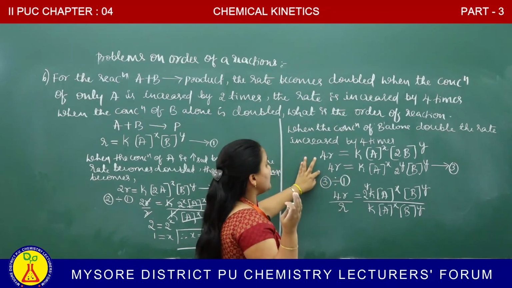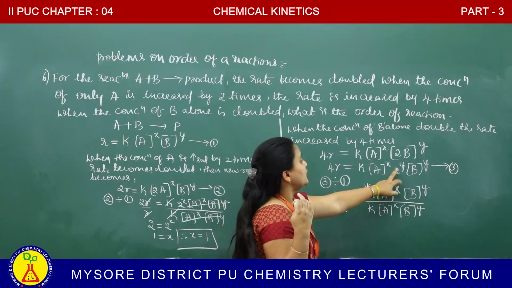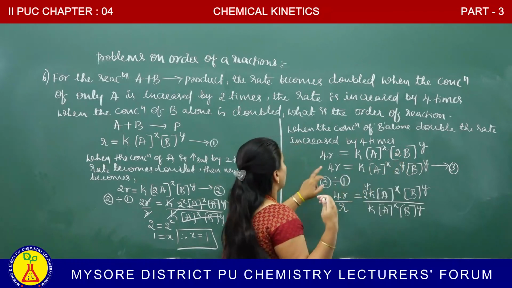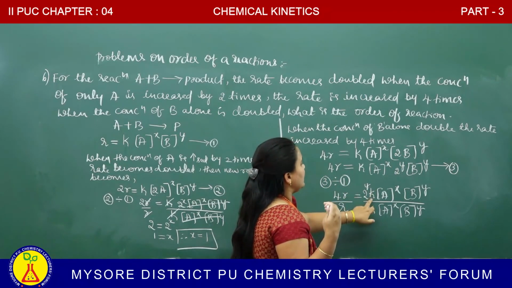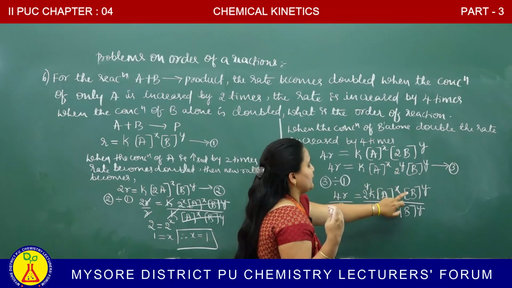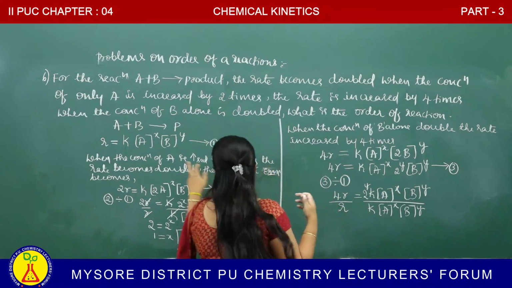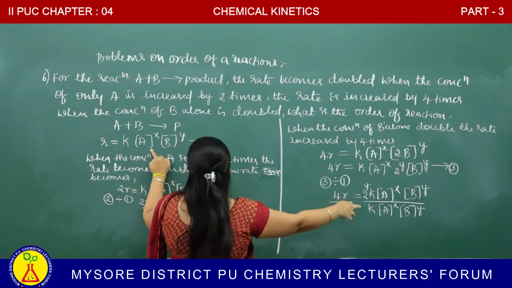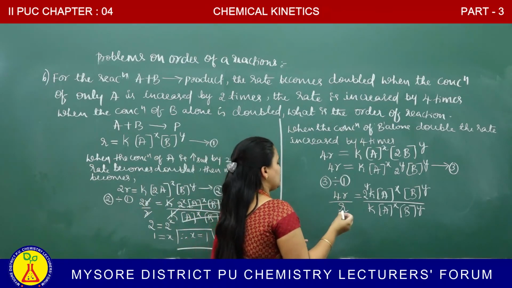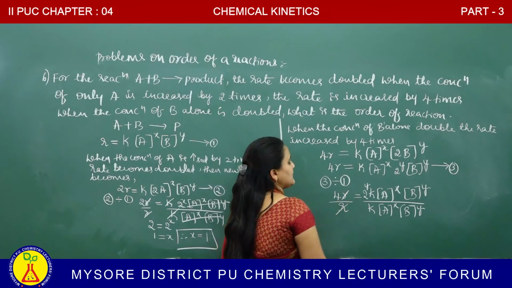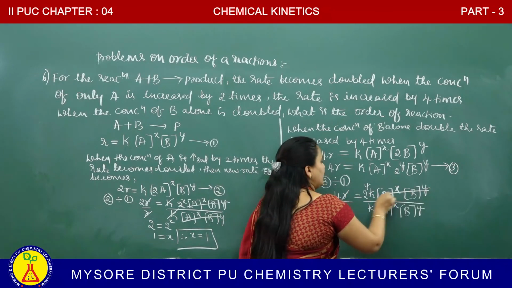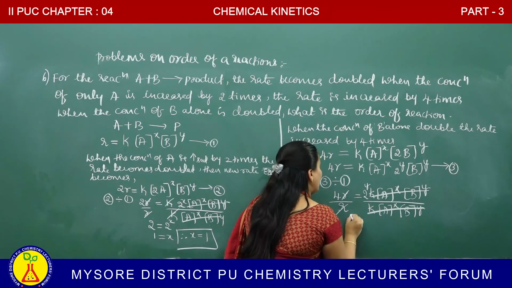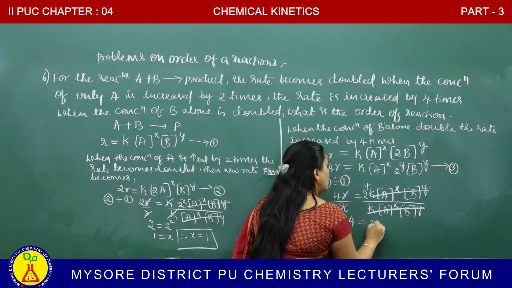The rate increased by 4 times when the B alone increased by 2 times, therefore B becomes 2B. 4R is equal to 2 to the power of Y, K molar concentration of A to the power of X, molar concentration of B to the power of Y. Equation 1 is what? R is equal to K molar concentration of A to the power of X, molar concentration of B to the power of Y. R and R get cancelled. Whole thing will be cancelled. We have left with 4 is equal to 2 to the power of Y.